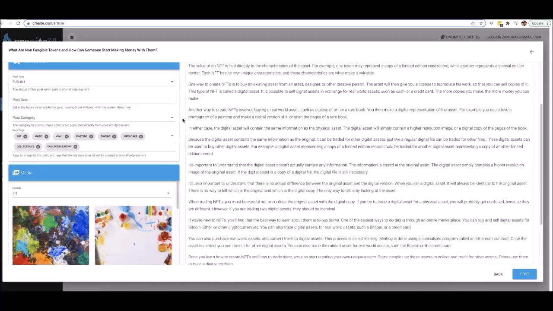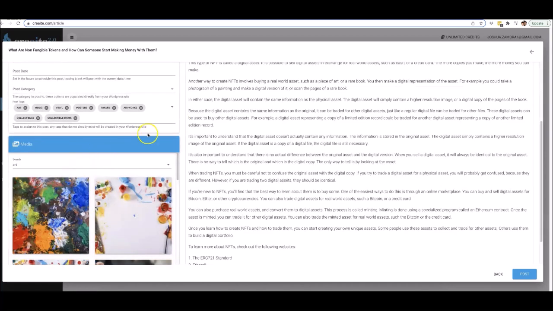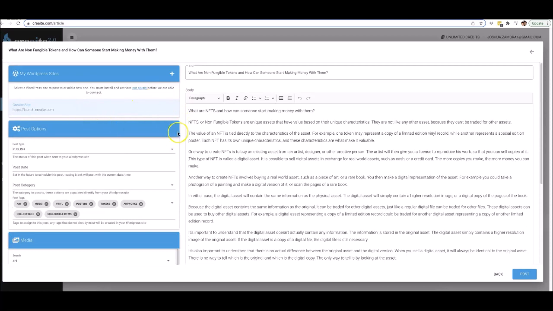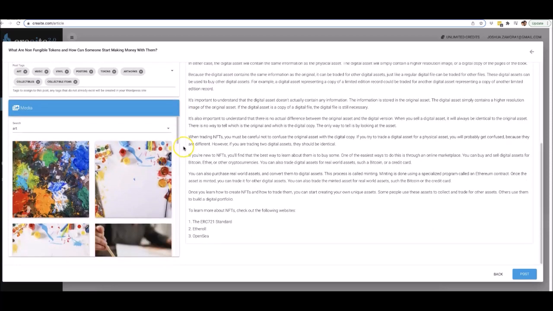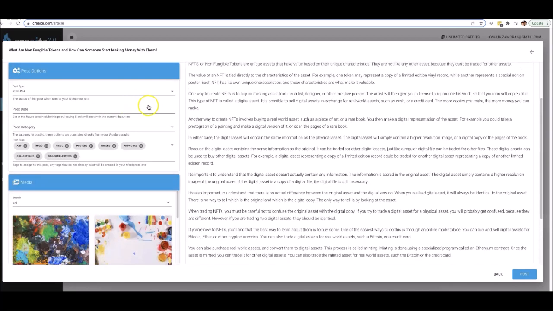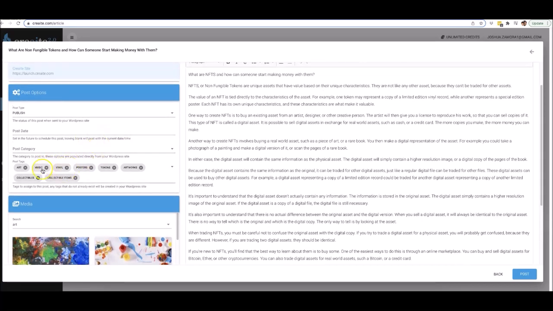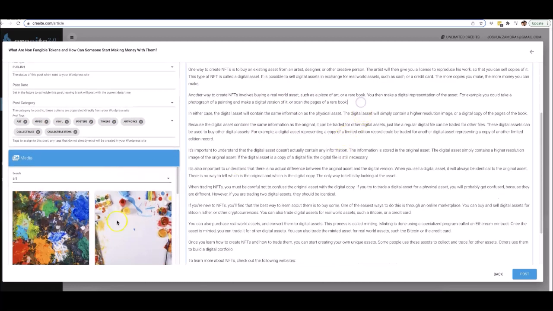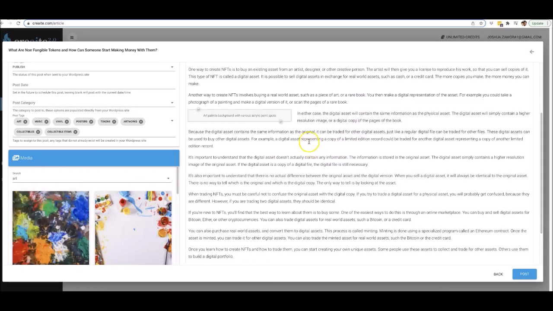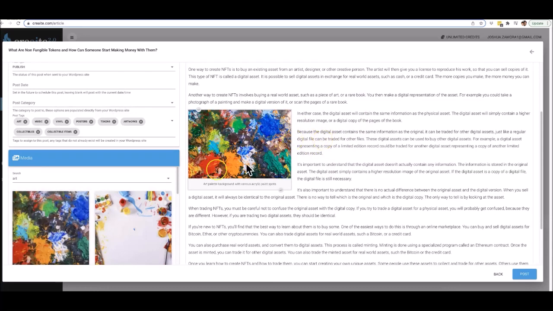Okay, it allows you to really get your content dialed in before it goes to your site. And another thing that we added here on the left is the ability to add relevant images to your content as well. So obviously it pulled in art because NFTs do have to pretty much do with right now specifically art and music and stuff like that. So that's another thing that it did automatically, which was it pulled keywords from the article and tagged the article as well. So as soon as, boom, you find an image that you like, you hit the plus sign and you can immediately insert that there.